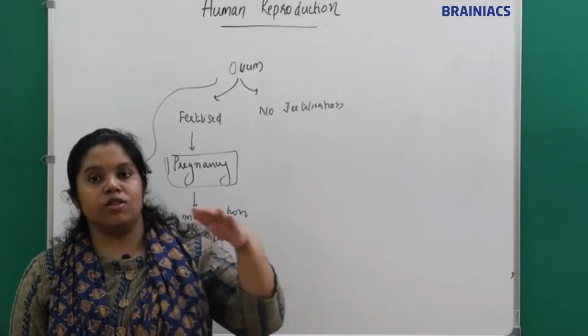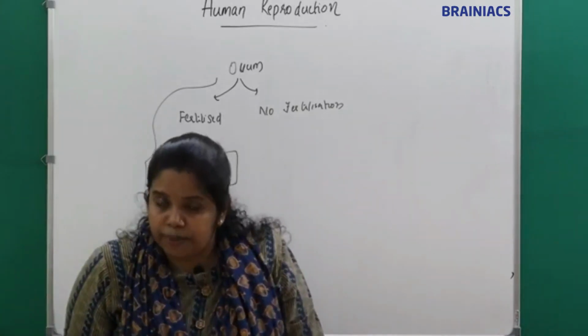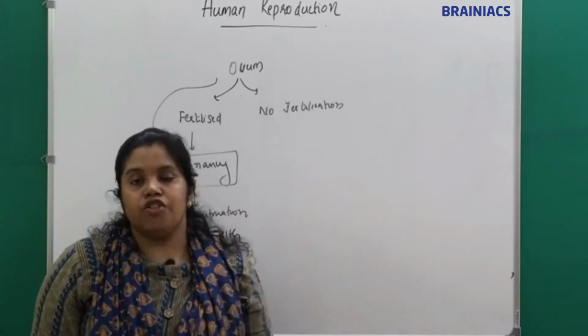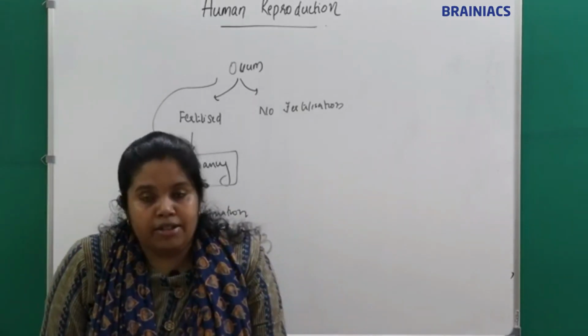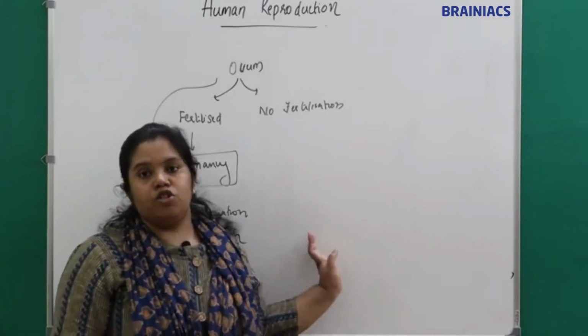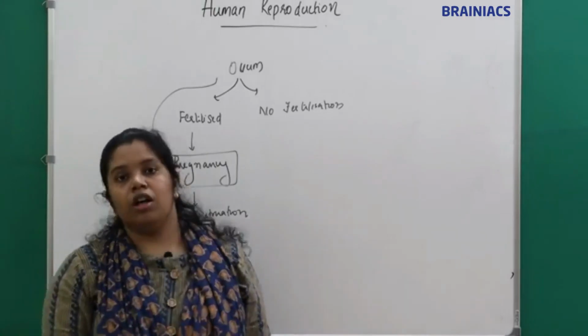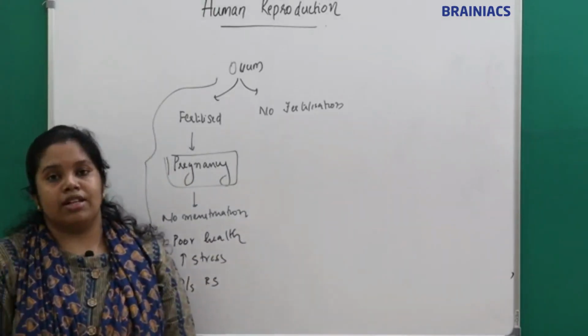Which hormone increases in which phase, or the hormonal changes in each phase, we have seen, right? We have seen the duration of menstrual cycle, right? Each phase of the menstrual cycle, right? And we have seen absence of menstruation can be due to various causes. Okay, this is about the menstrual cycle.